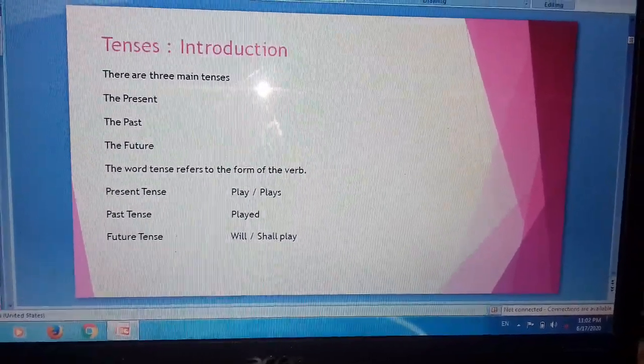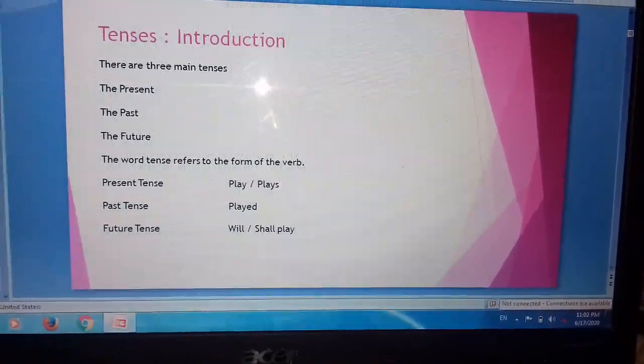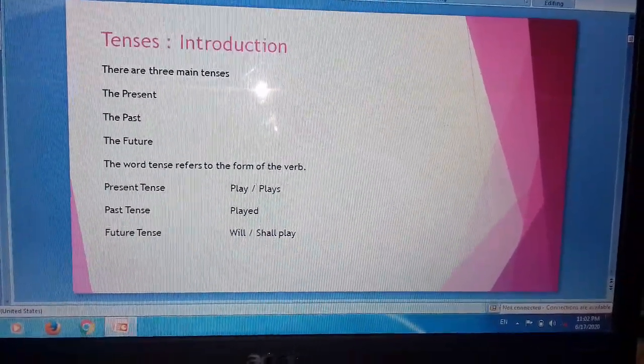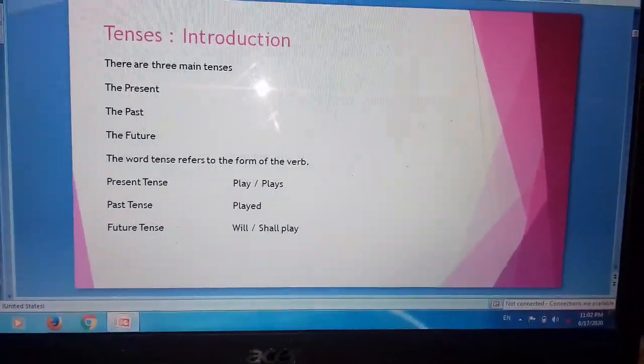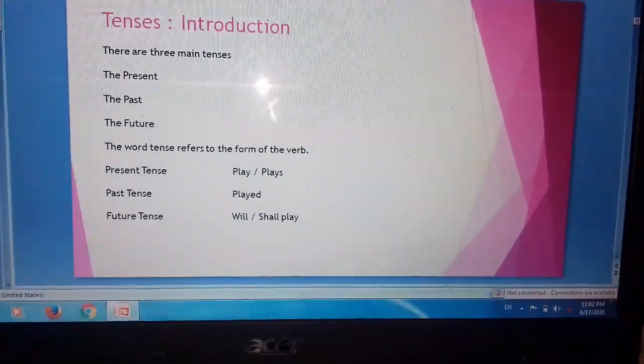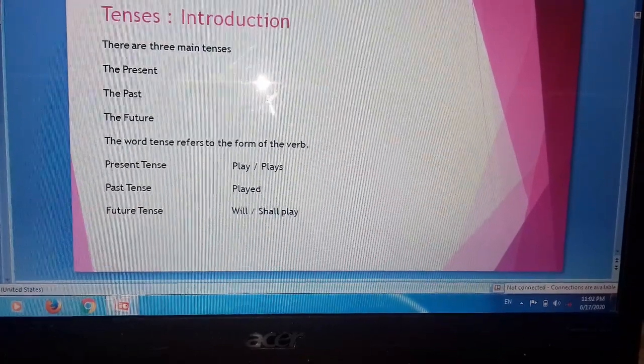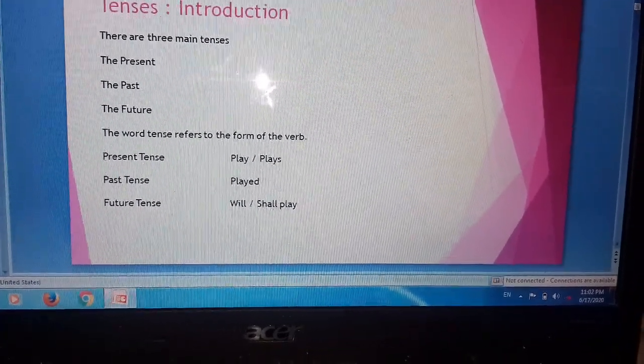We can see here on the slide, present tense, and the form of the verb is the first form of the verb, play or plays. Play is the first form of the verb, right?